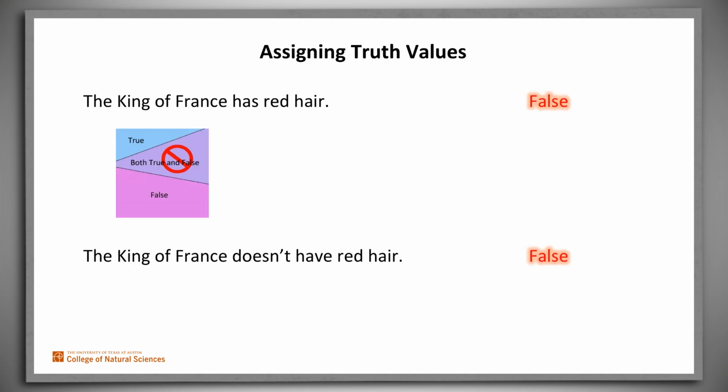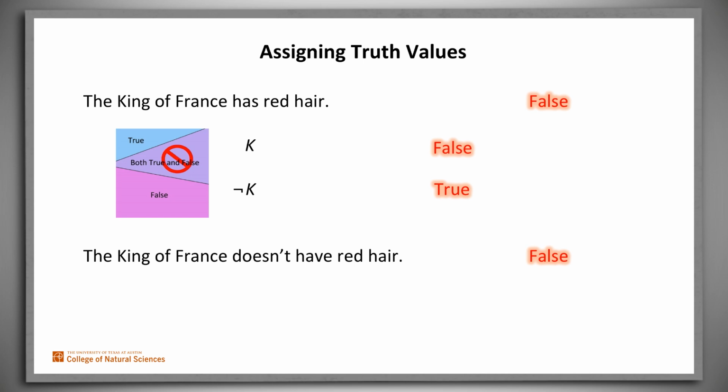The first approach appears to get us in trouble with respect to Aristotle's principle of non-contradiction, which tells us that a logical statement cannot be both true and false. Let K be the claim that the King of France has red hair. We've just said that K is false. In standard logic, this means that not K is true.